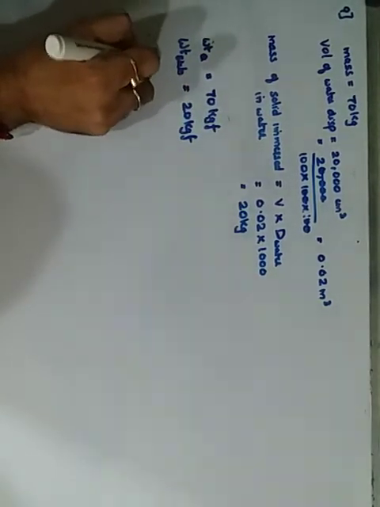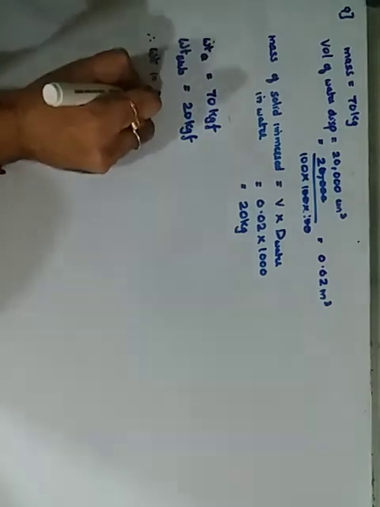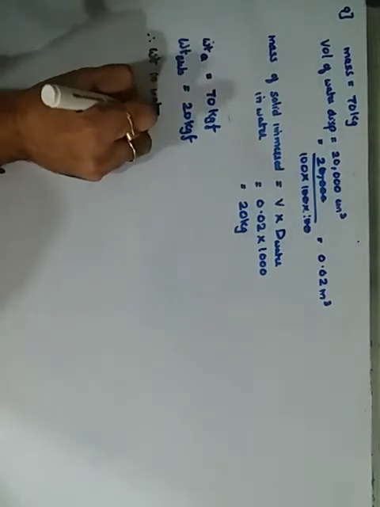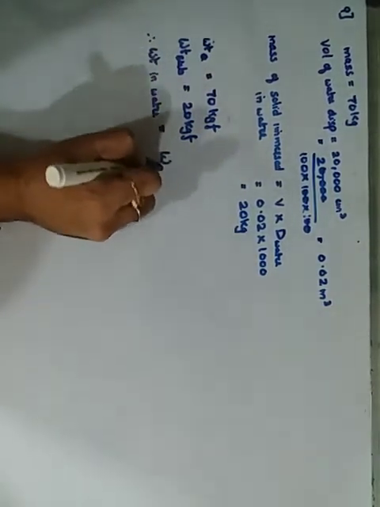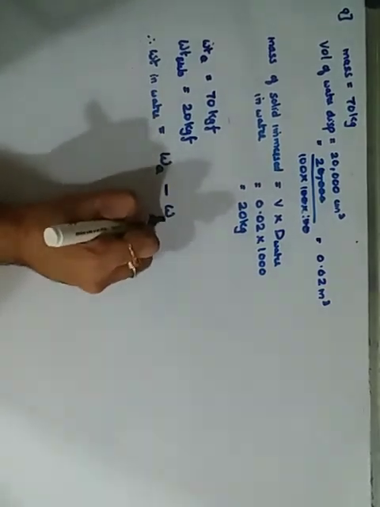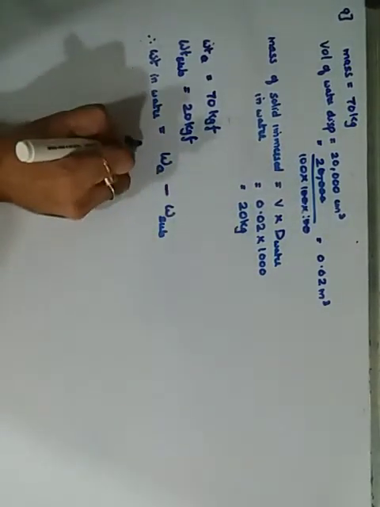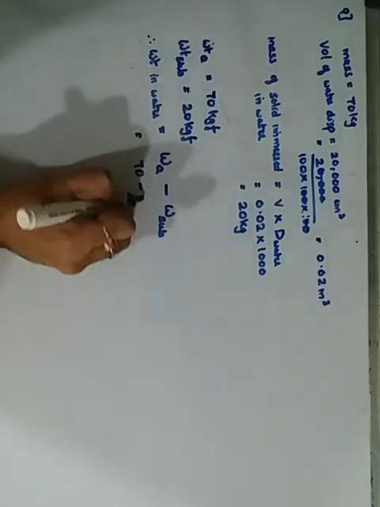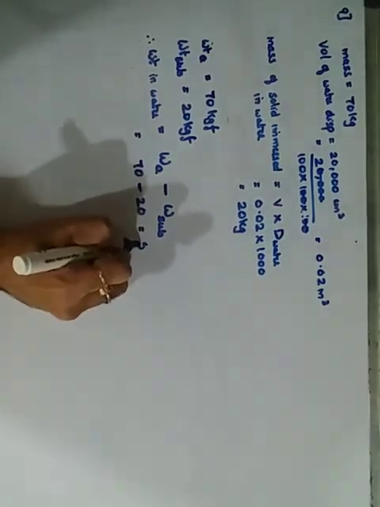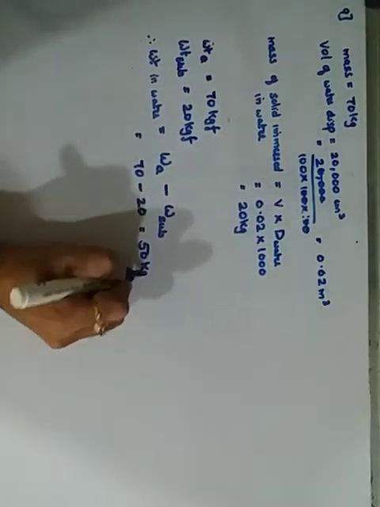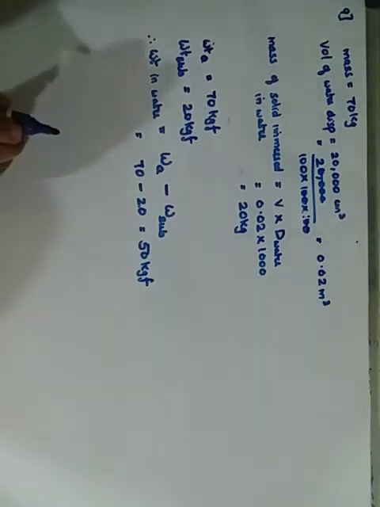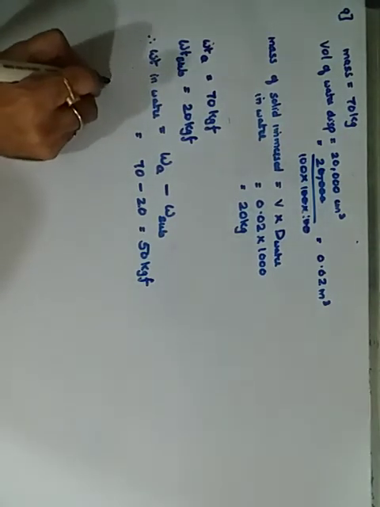Therefore weight in water equals weight in air minus the weight of the submerged part, that is your upthrust. So it is 70 minus 20, which gives you 50 kilogram force. Understood? Simple. Now we want the relative density of the material.